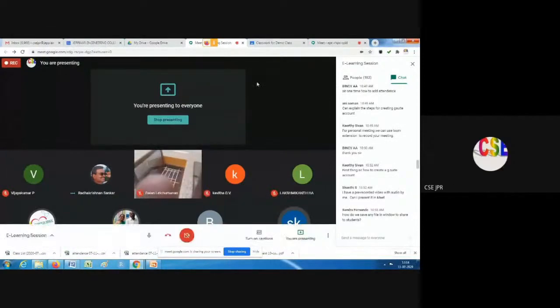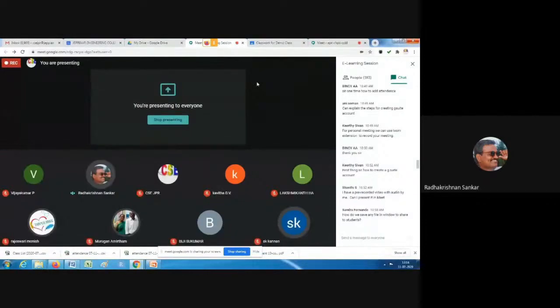Sir, one more doubt. In a Google Forms quiz, you told that the answer key can be given and the points are allotted automatically. But the problem is, suppose the question is not an MCQ. For example, 2 plus 3, and the answer is 5, but there are no options; they have to type 5. Now, how is the answer key to be given?